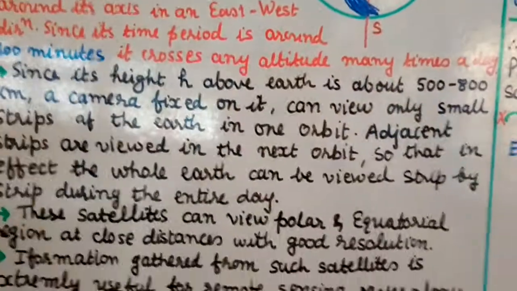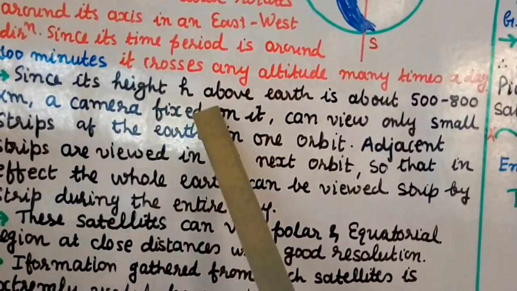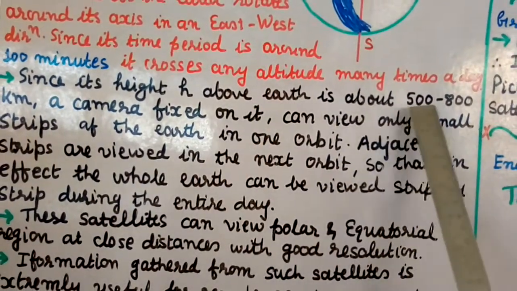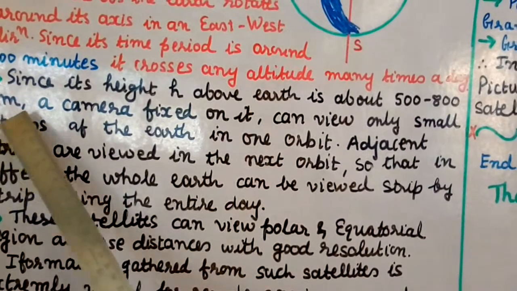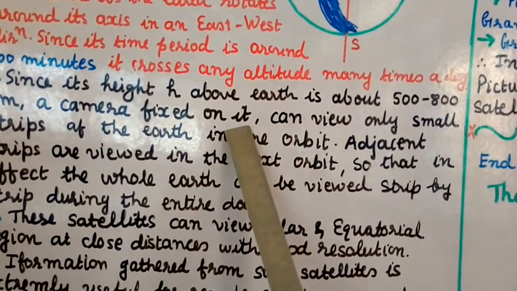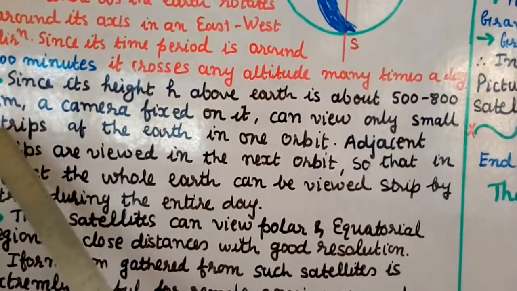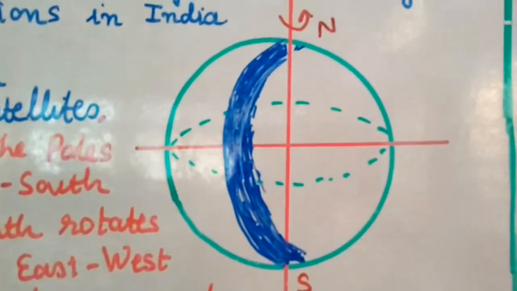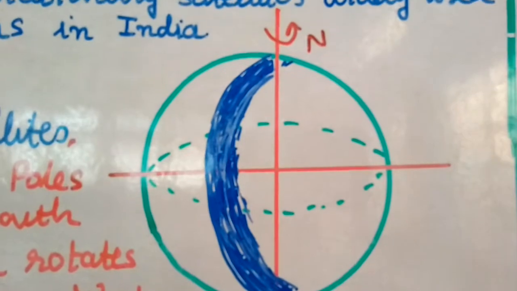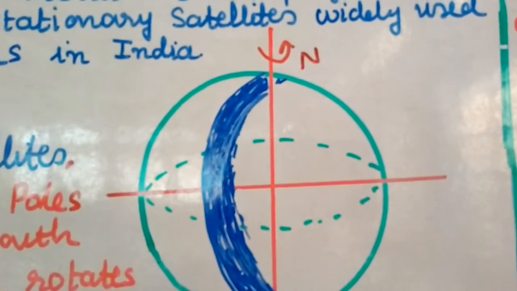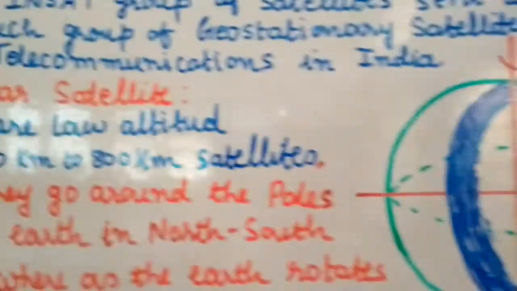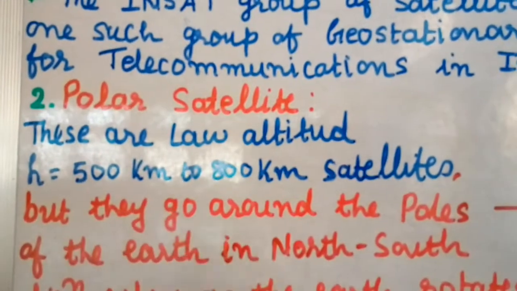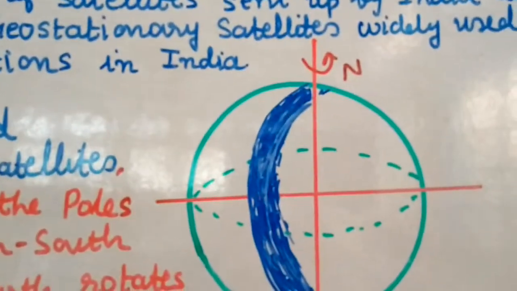Since its height above earth is about 500 to 800 km, a camera fixed on it can view only small strips of the earth in one orbit. Now, we already said that this polar satellite is in a low orbit, at a low altitude of 500 to 800 km, so it is very close to the earth.